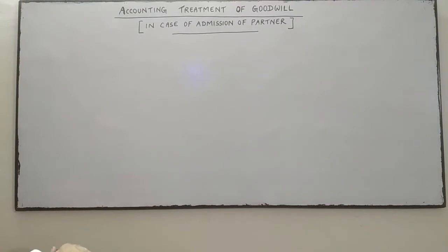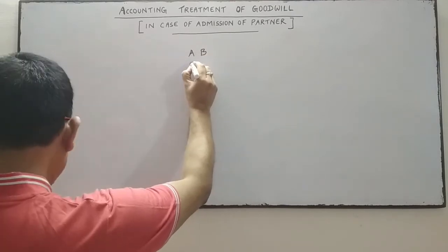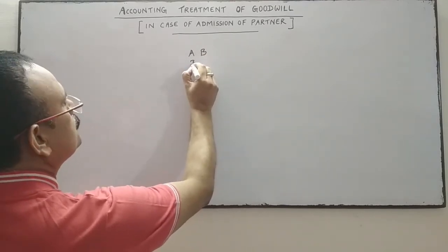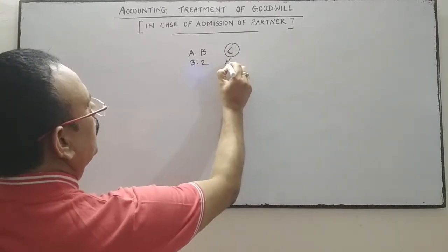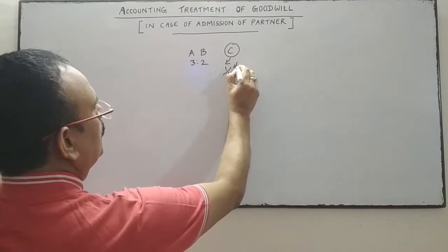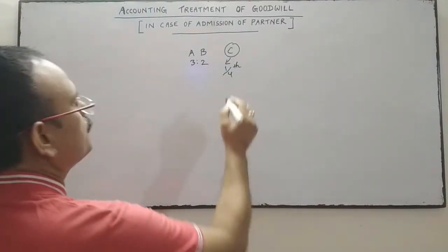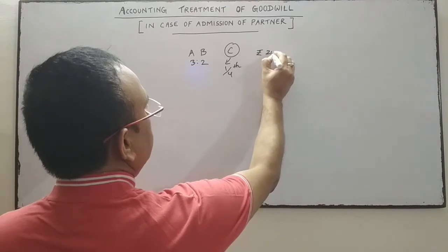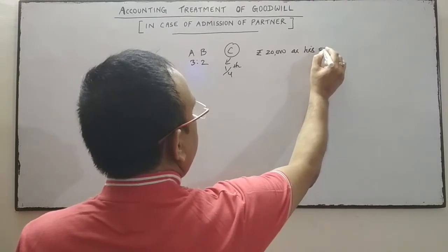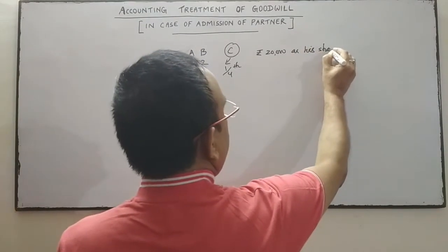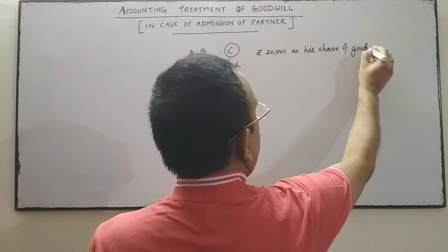A and B are partners. Profit sharing ratio 3:2. They admit C for 1/4 share in the profit. For this 1/4 share in the profit, he brings rupees 20,000 as his share of goodwill.